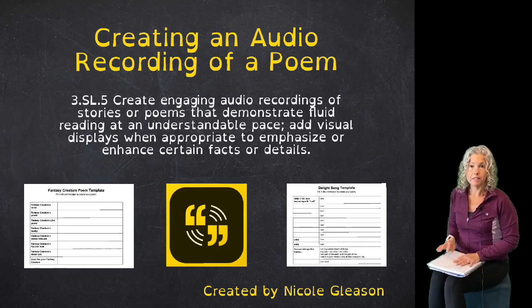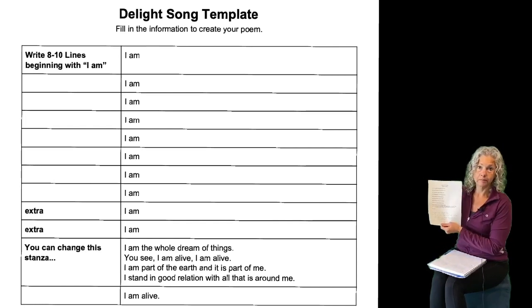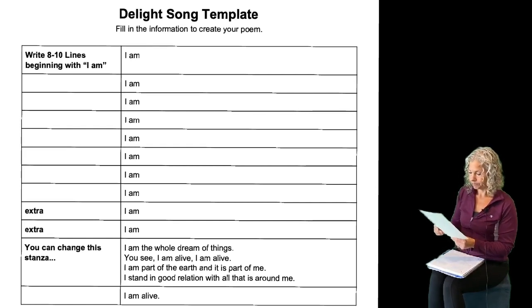So there's two different types of poems that you can choose from. One is your delight song, and to write your delight song you're going to write 8 to 10 lines beginning with I am. Then you're going to write the concluding stanza the same as mine or create your own. And then you're going to end your poem with I am alive.